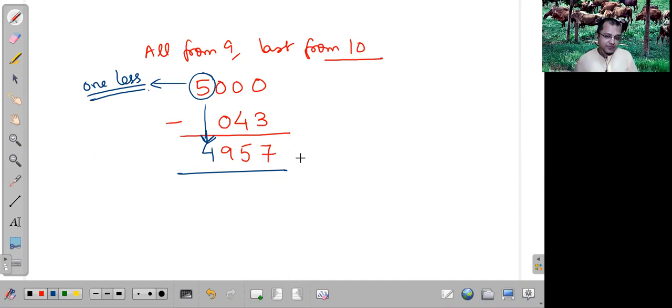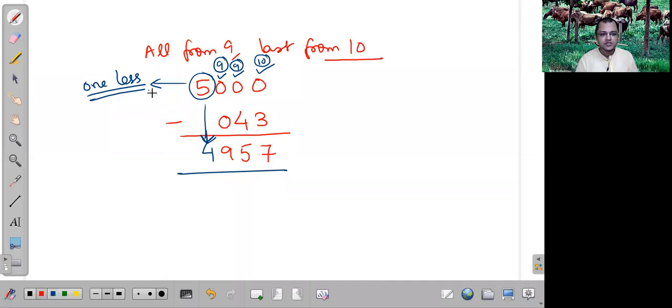Is this clear? This one is from 10. This one is from 10. This one is from 9. This one is from 9. And for 5, I have written here that is 1 less. Is that clear? Everyone understood this?